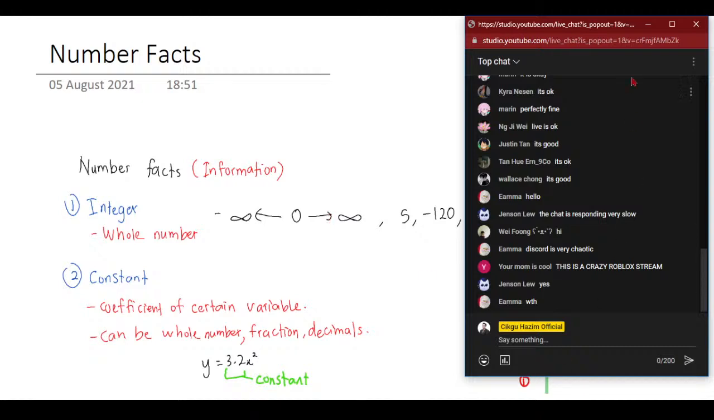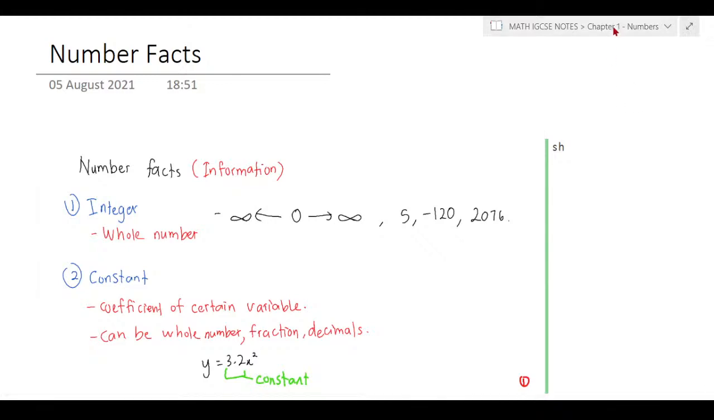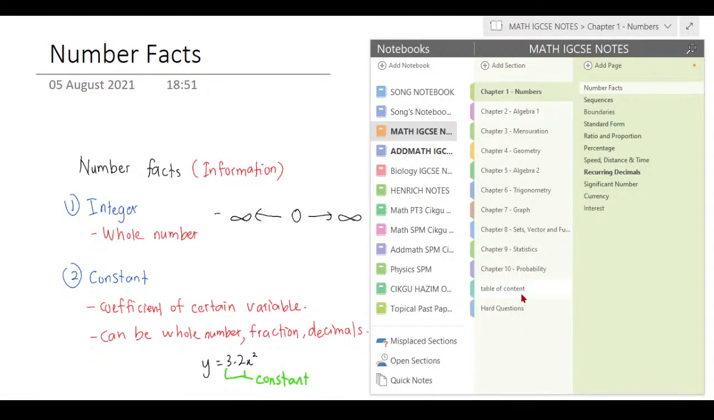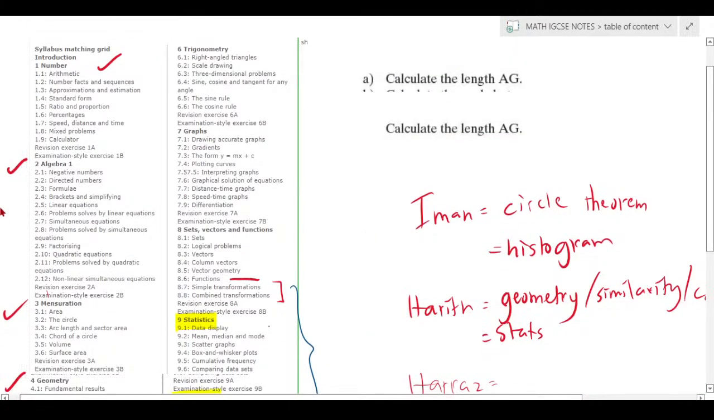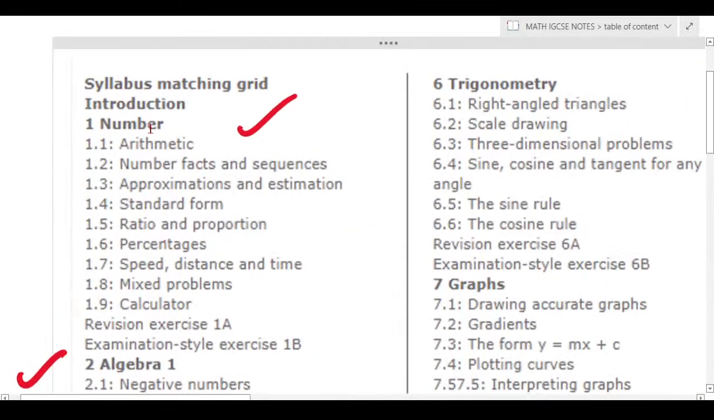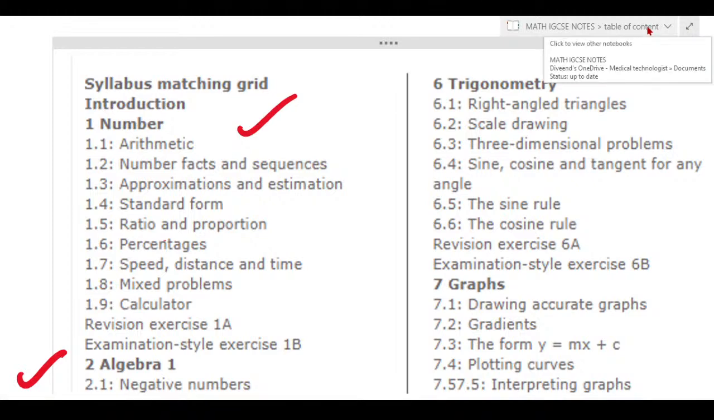Let's go straight away with this revision. In chapter 1 we have a lot of things: arithmetic, number facts and sequence, approximation and estimation, standard form, ratio and proportion, percentages, speed, distance and time, mixed problems, and lastly the way we type in the calculator. This is a new textbook. Yours may be a bit different, but we're still following the same thing.